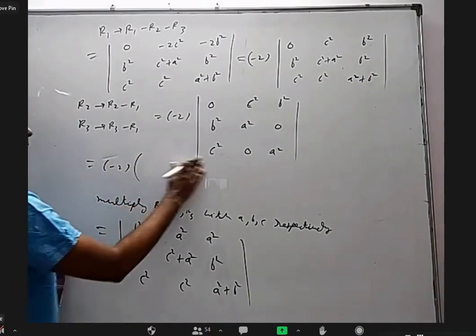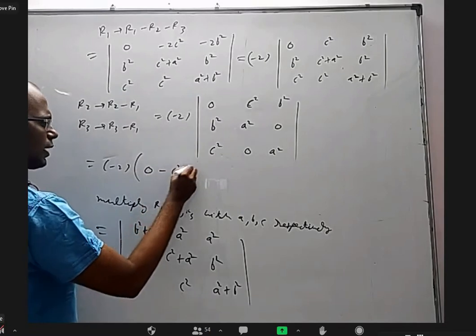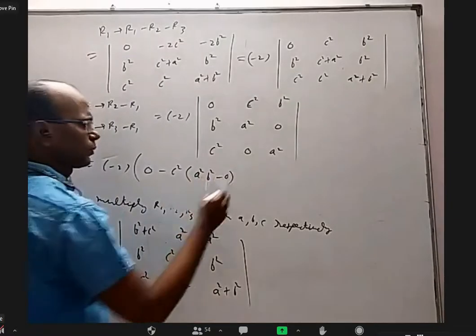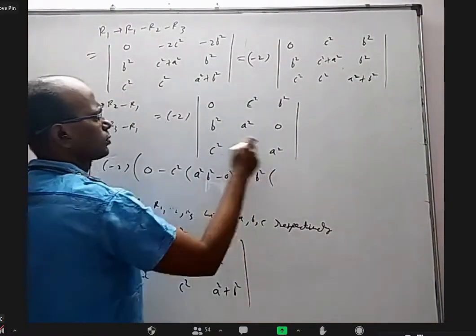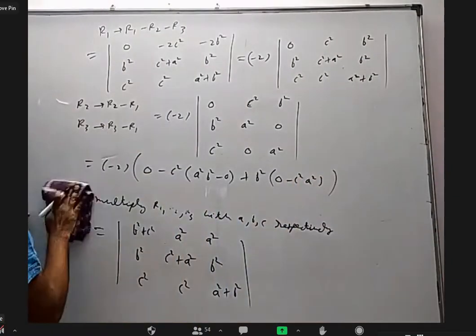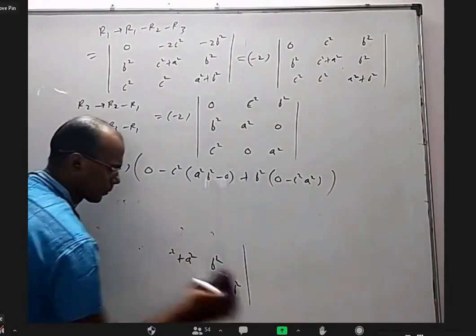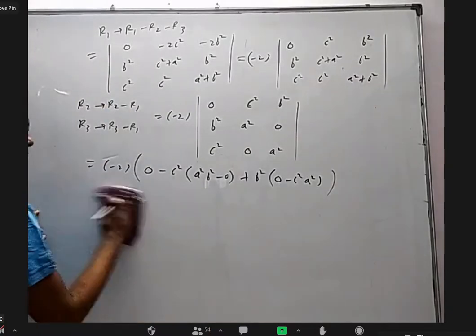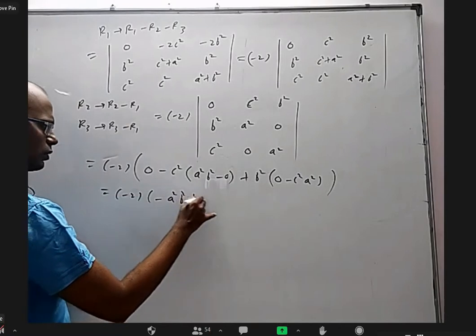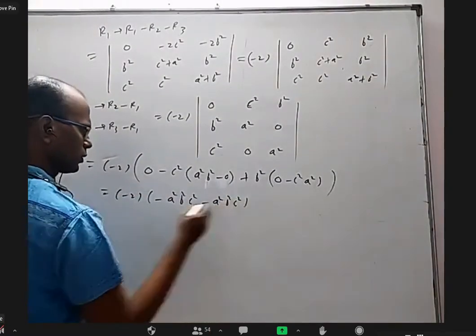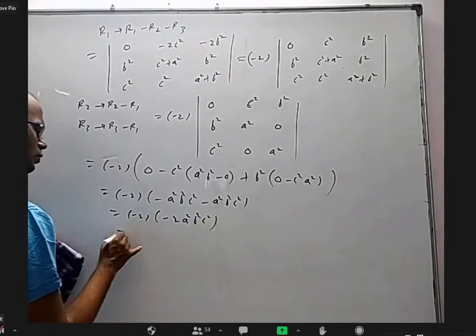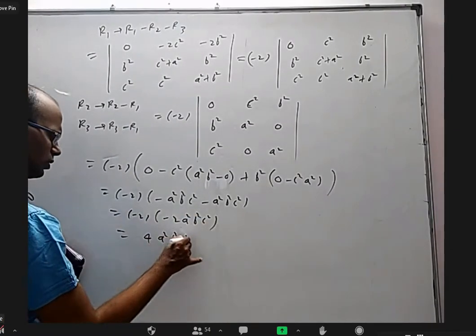Minus 2 into 0 into anything is 0, minus c square into this is a square, b square minus 0. Plus b square into this is 0 minus c square a square. Okay, that is minus 2 minus a square, b square, c square, again minus a square, b square, c square. That is minus 2 a square, b square, c square. It will become 4 a square, b square, c square.